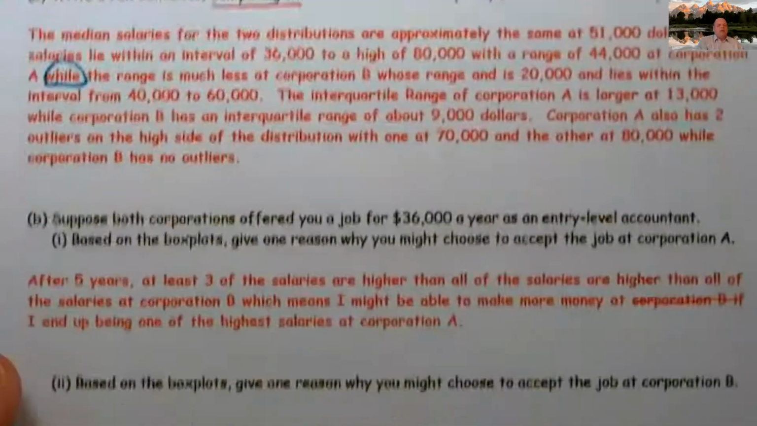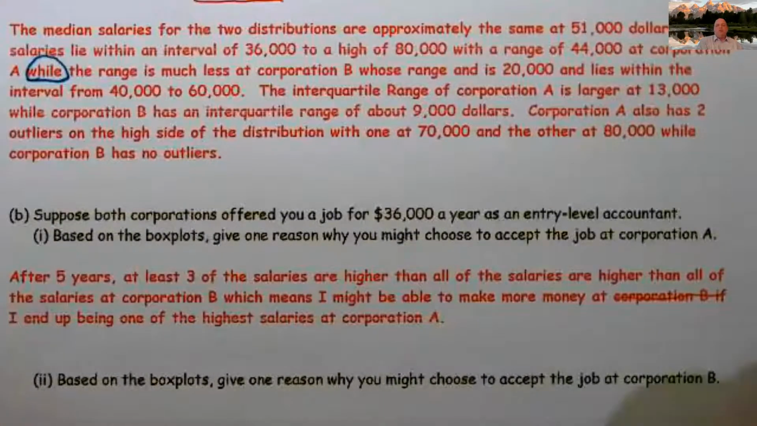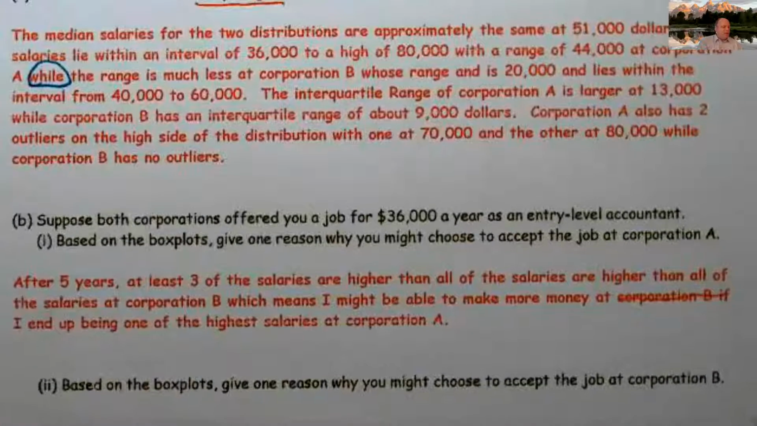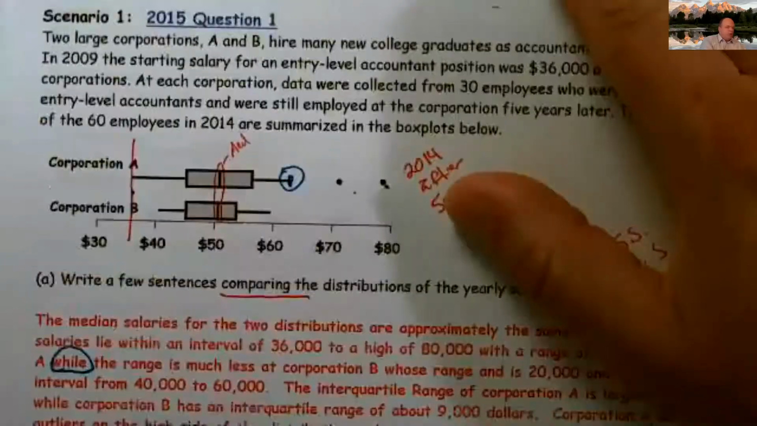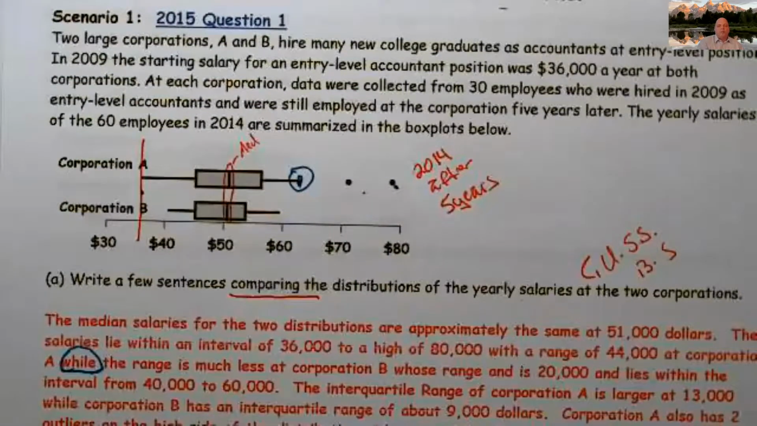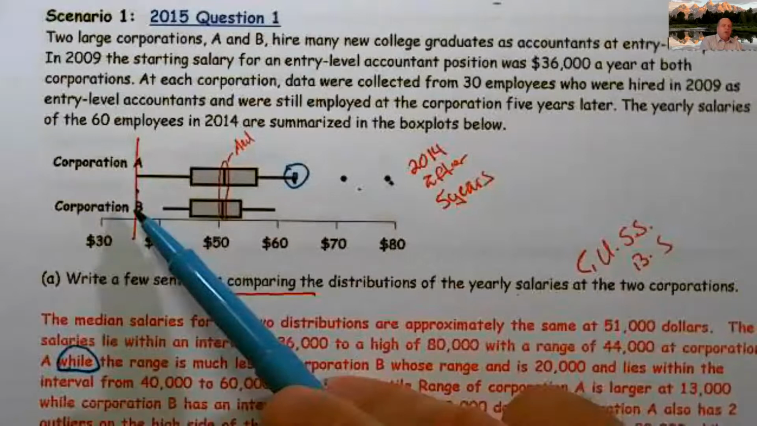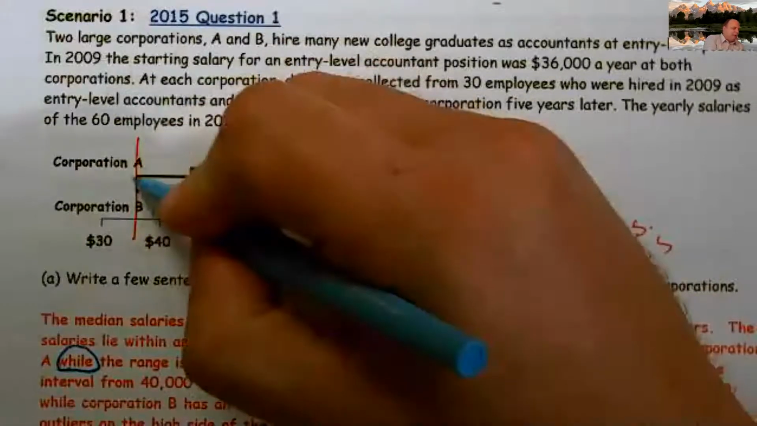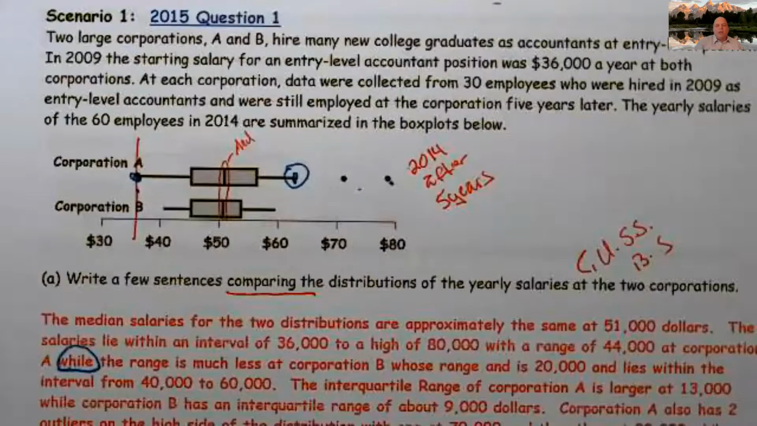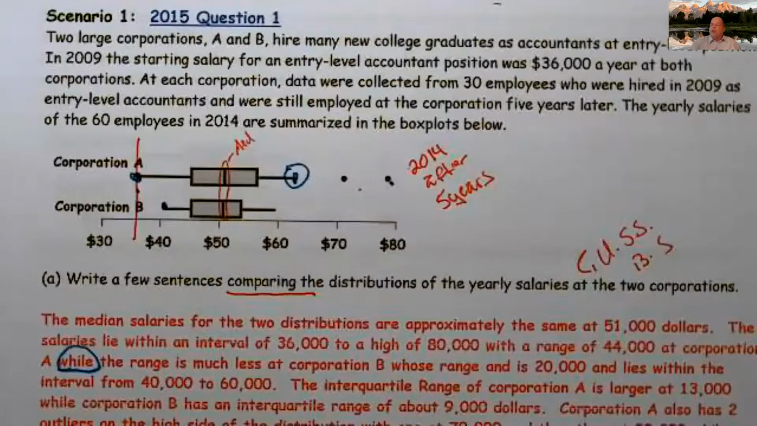All right, the next one. Based on the box plots, give one reason you might choose to accept a job at Corporation B. Well, we just said that Corporation A, the 3 top guys were making more money, so that's why we choose Corporation A. But why might I choose Corporation B? Well, something happened at Corporation A. We see that there's at least one employee right here who never ever got a raise. Whereas at Corporation B, we know that everyone got a raise and ended up at least 40,000.